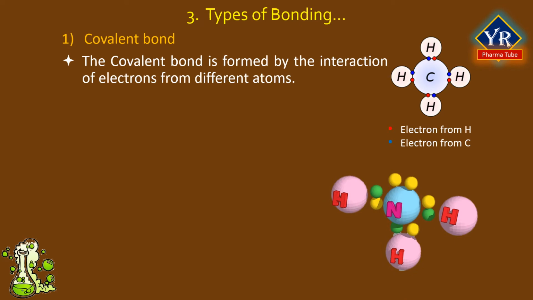Similarly, the second structure is ammonia, NH3, in which both the nitrogen and hydrogen are sharing the electrons to form a covalent bond. If each of the two atoms involved contributes only one electron, then the bond formed and holding them together is known as a single or sigma bond.